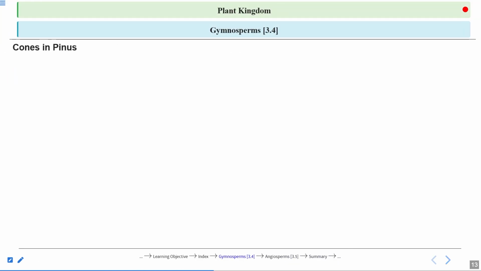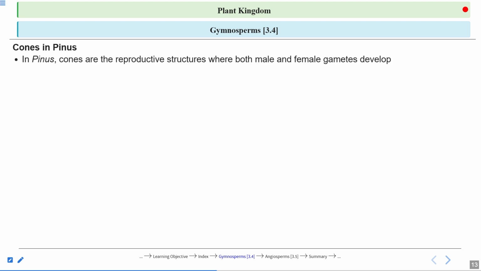Now, cones in Pinus: you will see a lot of difference in the cone structure from Cycas to Pinus. Let us see that. In Pinus, the cones are reproductive structures in which male and female gametes develop. So in the male cone, there will be the male gametes. In the female cone, there will be the development of the female gamete.